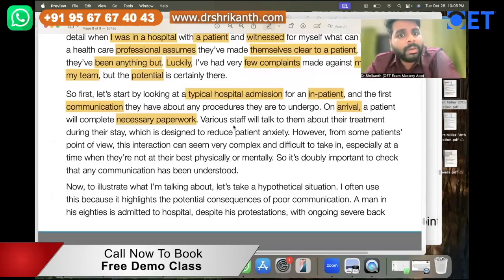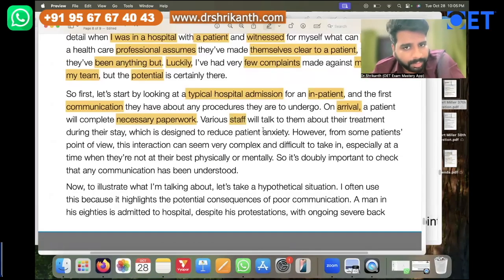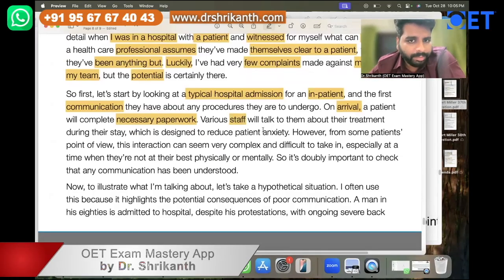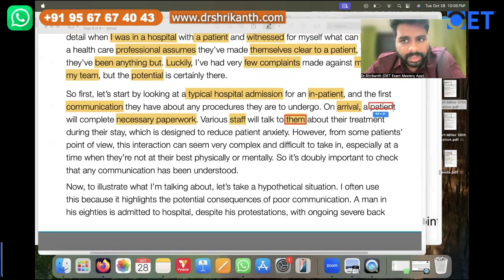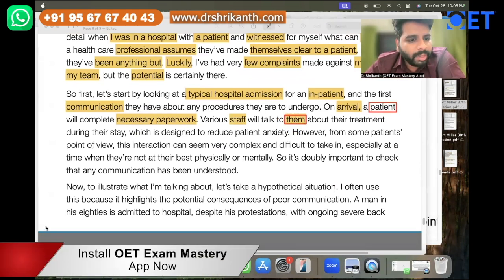Now he's saying various staff will come and talk to them. Who's them over here? The patients. You must understand what these pronouns are referring to. So various staff will come and talk to the patients about their treatment during their stay, which is designed to reduce patient anxiety.